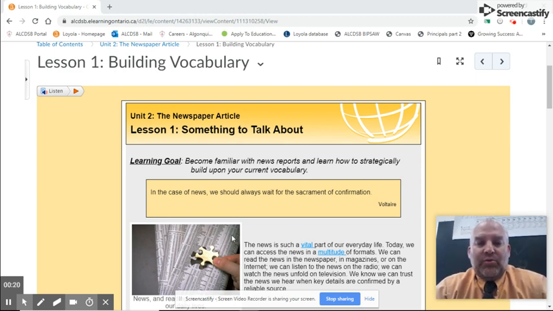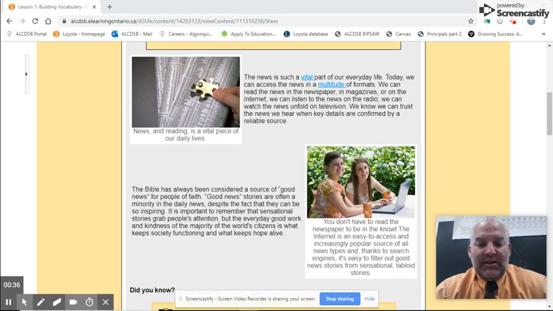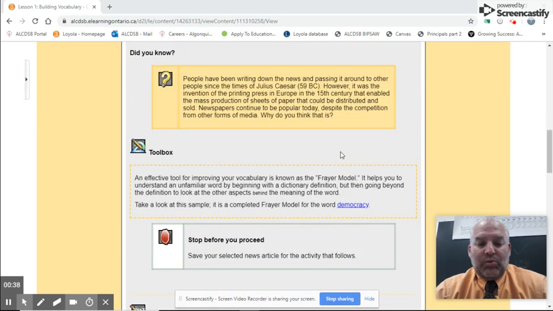I just want to walk you through what we're going to do in Lesson 1, which focuses on vocabulary and some words that maybe we're not familiar with. I'm going to call your attention down here to our piece. Please carefully go through the lesson, take a look at what the text is about. It's always a good idea, as I've mentioned, to take some notes on what you're looking at. That way you can help with retention, and you can always go back and use these notes if you're ever doing an assignment, the assessment, or a quiz from this unit.